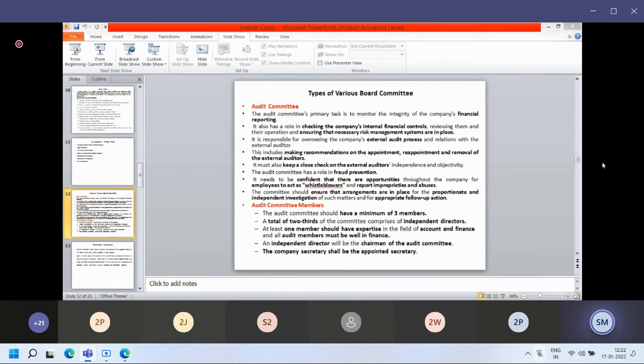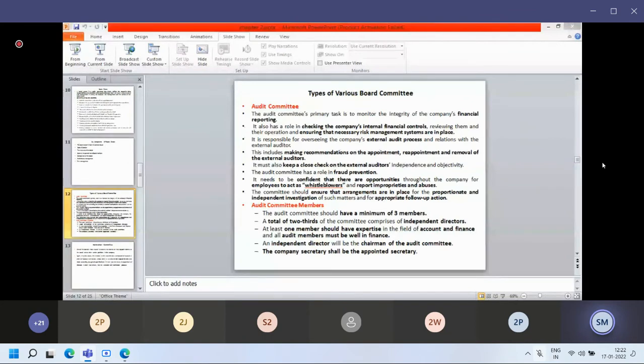The audit committee needs to be confident that there are opportunities throughout the company for employees to act as whistleblowers and report improprieties and abuse. If someone, maybe a junior person, wants to report a fraud, you can give security to the person giving the information, and you can punish whoever is committing the fraud. The audit committee has those rights.